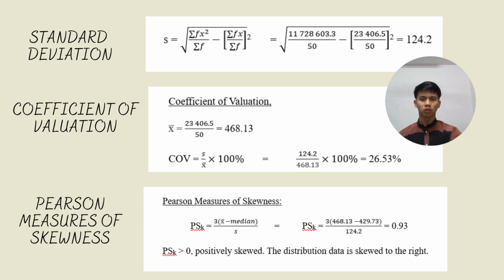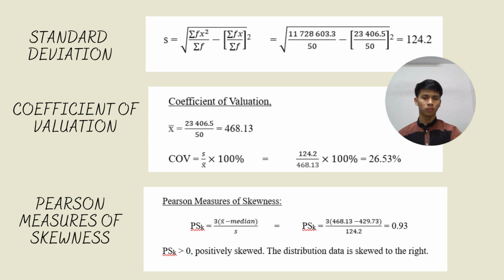Next is Pearson measure of skewness. There are two formulas to find Pearson measure of skewness, and this is the first formula, which is PSK equals 3 bracket mean minus median over standard deviation. And then we put the existing values into the formula.